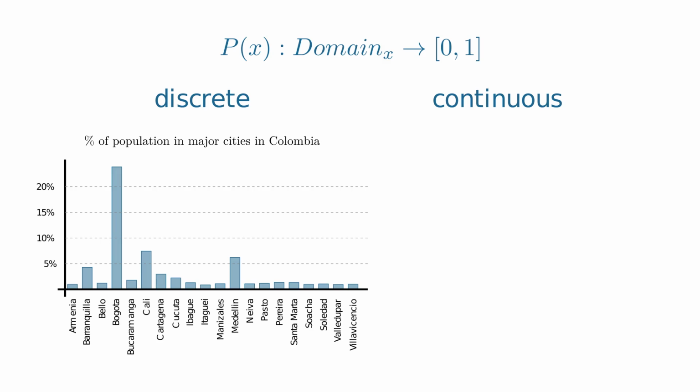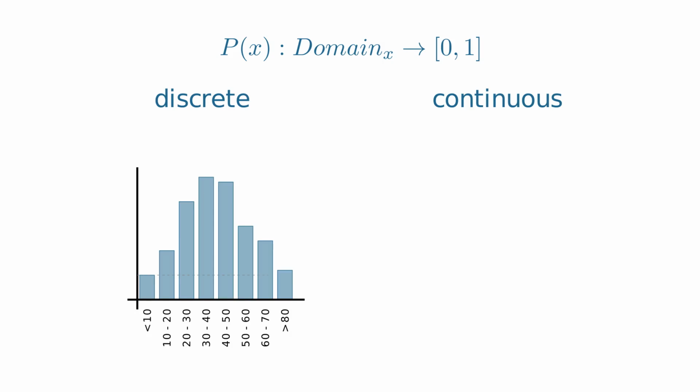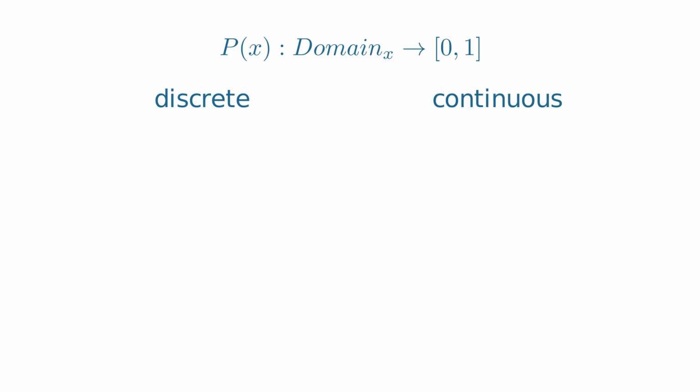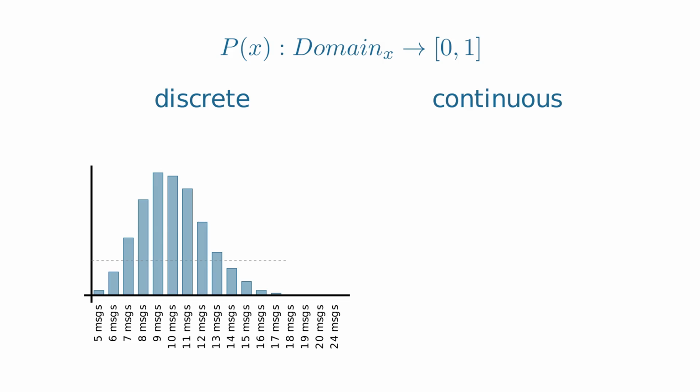Or if we have populations of people by age ranges, like between 0 and 10 years old, 10 and 30, and so on. Or different alternatives for a decision, like if I go to run, if I go to the movies, or if I stay at home. There are three alternatives. Or, for example, the number of email messages that I receive every day. Somebody can send us like 12, 15, 100 messages each day. They cannot send me any real number. They cannot send me 13.68 messages. They can only send me 13 or 14, or any number within those two.